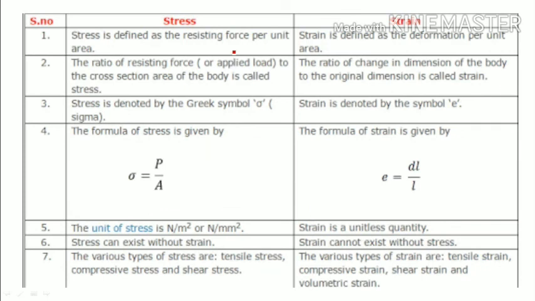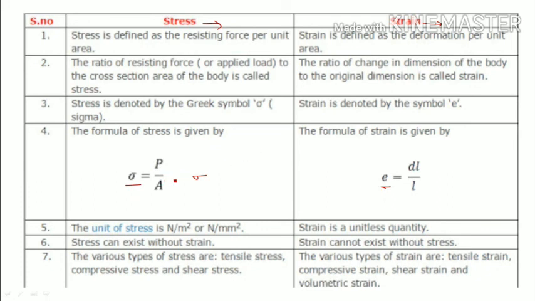What is meant by stress? Stress is force per unit area. What is strain? Change in length to the original length is known as strain. Generally stress is denoted with the symbol sigma, whereas strain is denoted with this symbol epsilon.